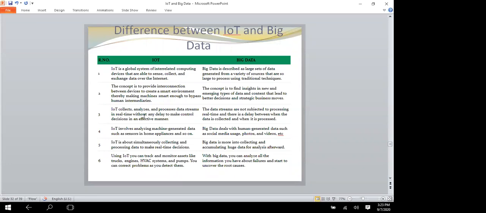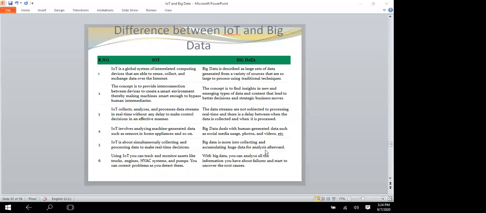IoT analysis processes data streams in real time without any delay to make control decisions effectively. In big data, the data streams are not processed in real time, and there is a delay between when data is collected and when it is processed. IoT involves analyzing machine-generated data such as sensor data for real-time decisions.